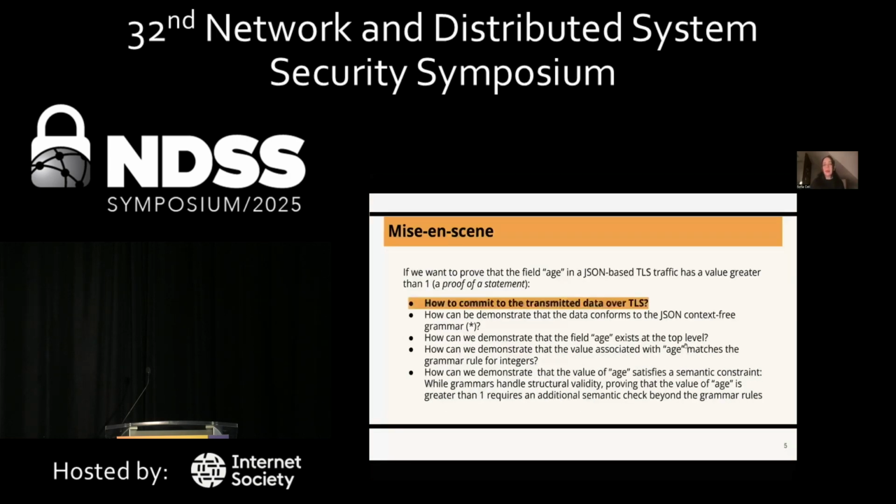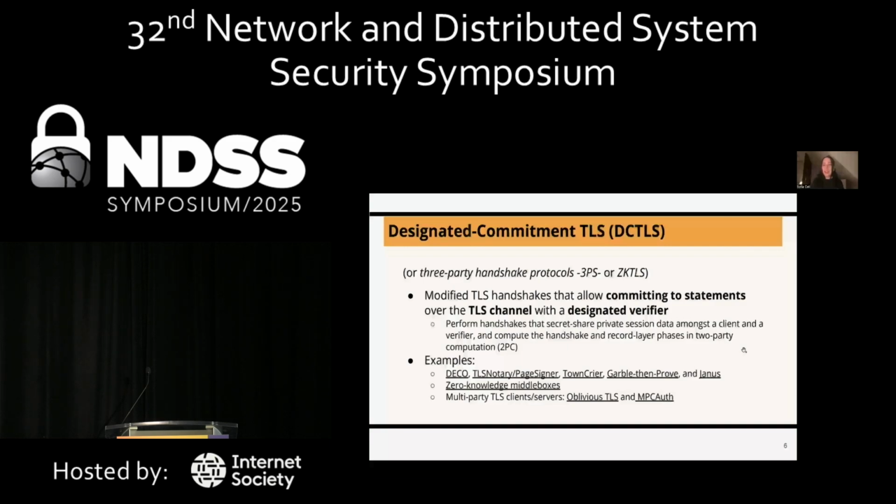To give you the example, what we want to prove is, for example, that the field age exists in this specific JSON-based document that has been sent over TLS traffic. We want to prove that it has been generated properly in a TLS 1.3 connection with a specific website and that it has been committed to. We want to demonstrate that it follows correctly the JSON syntax, that it follows the correct syntax for integers, and later also that it's over 18. In this paper, we essentially built the first of this specific complex system. We give the ability to generate commitments over data transmitted over TLS 1.3. So this is DiStefano.